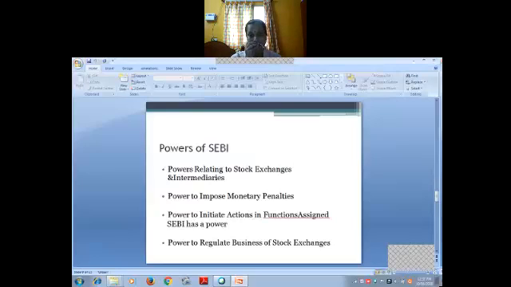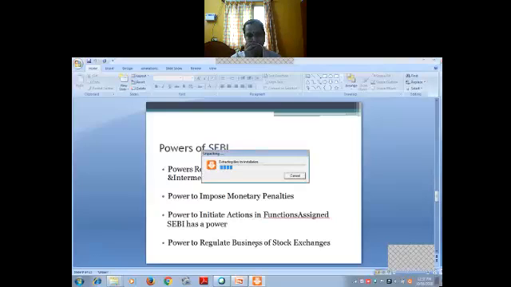Power to initiate action in functions assigned. So SEBI has the power to initiate actions in regard to the functions assigned. For example, it can issue guidelines to the different intermediaries or can introduce specific rules for the protection of the interest of the investors. They can form any rules, regulations. They can form. And then power to regulate business of stock exchanges.